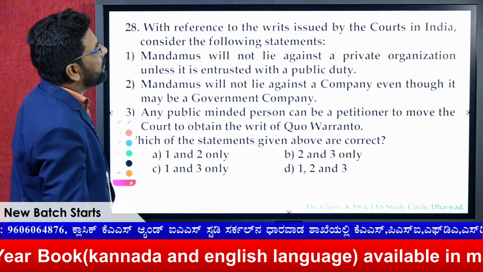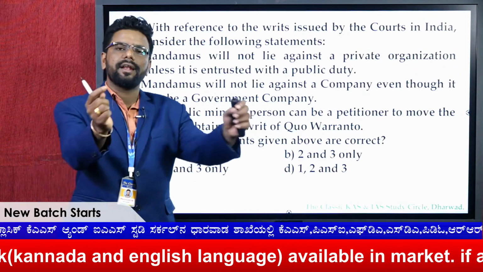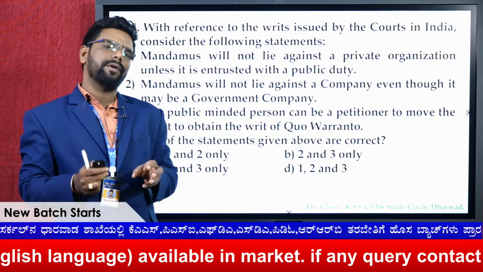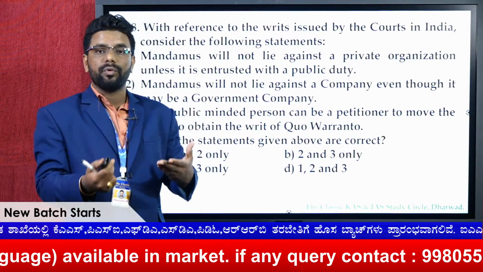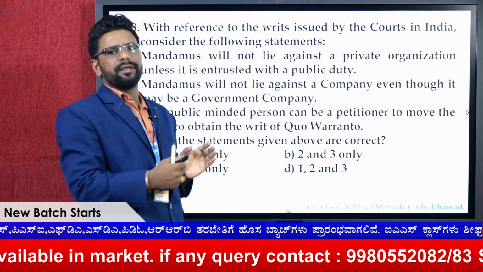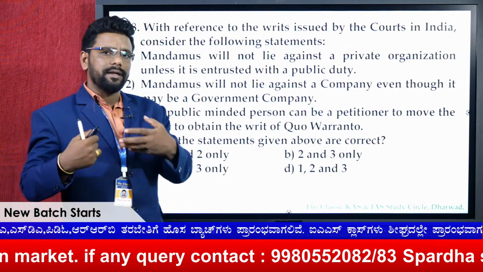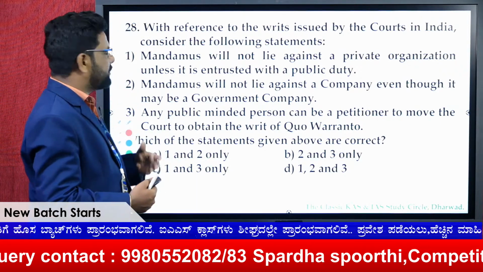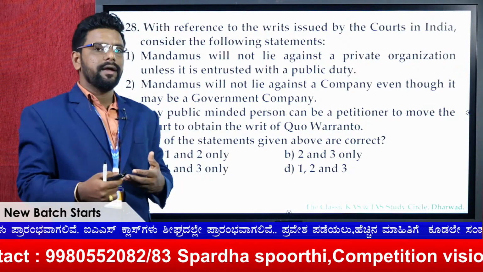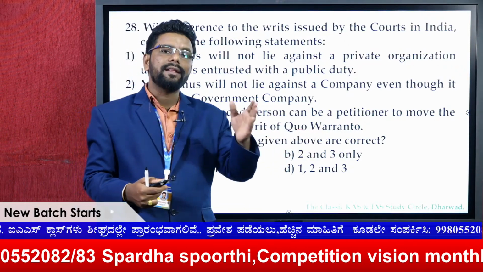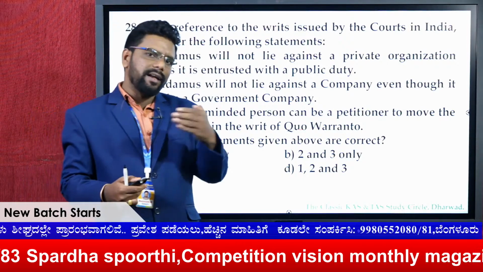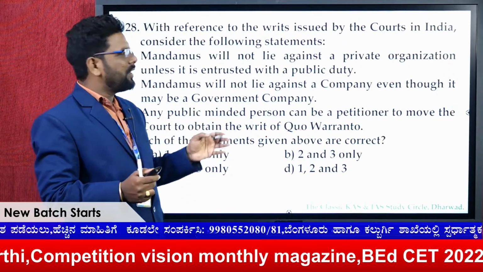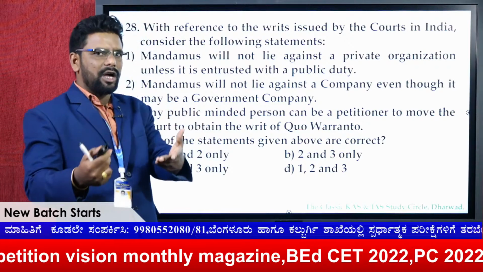So next is again a question with reference to the writs. This is again a very important topic: if democracy is there, that means we have fundamental rights, and those fundamental rights can be enforced and protected through these kinds of writs. There are many writs known, but here they have given 2 writs: one is quo warranto and the other is mandamus. As you know the meaning of mandamus and quo warranto, the speciality of quo warranto is that even a third party can file a case on behalf of the victim. And the mandamus, as we know, can even be against the government, right?